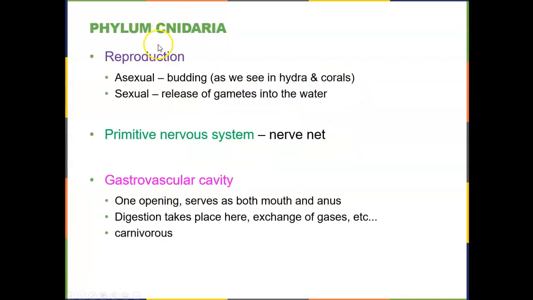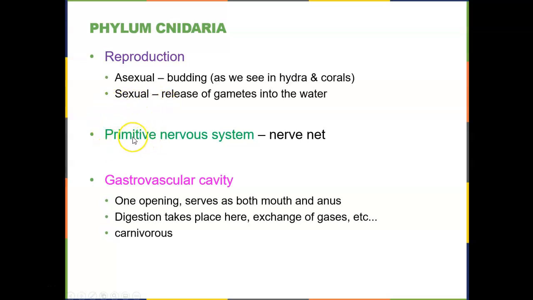If we look at reproduction in the phylum Cnidaria, we see that there is asexual budding. We saw that in the hydra in lab, and it occurs also in corals. We see also that there is sexual reproduction. Remember, for the animal kingdom, sexual reproduction is predominant, where they release gametes into the water. And we saw with hydra that that was a dioecious species, meaning they have male hydra and female hydra.